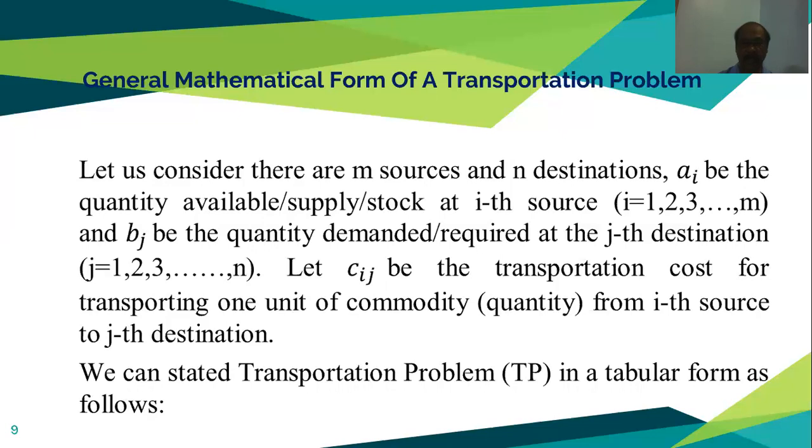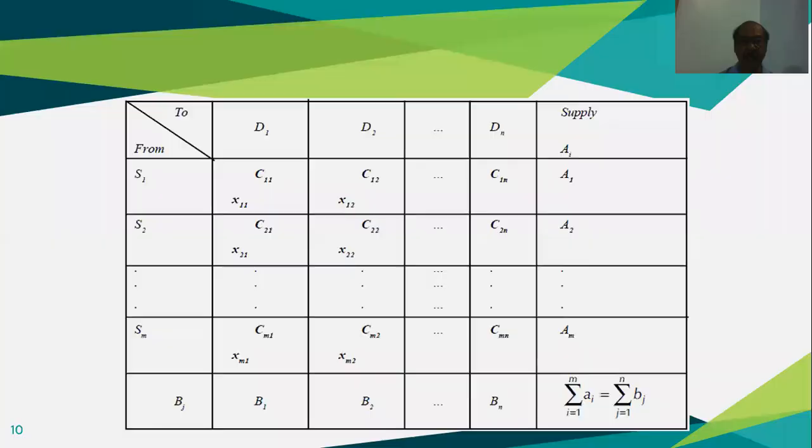Now we are making a table to explain more elaborately. From where we are transporting the commodity, these are our sources S1, S2, up to Sm. These are also called our origins, from where we are transporting the commodity. And these are D1, D2, up to Dn, our destinations where the demand is created.